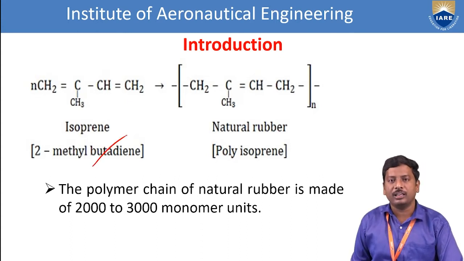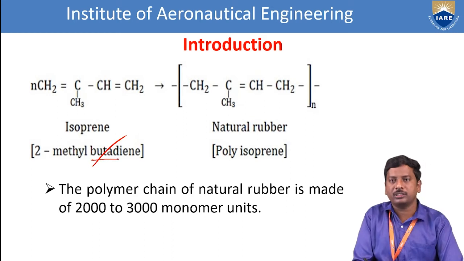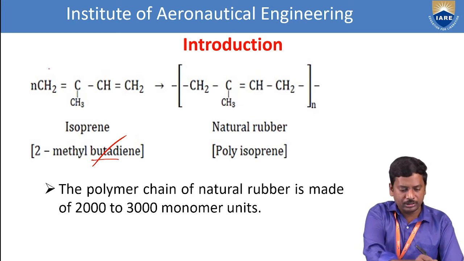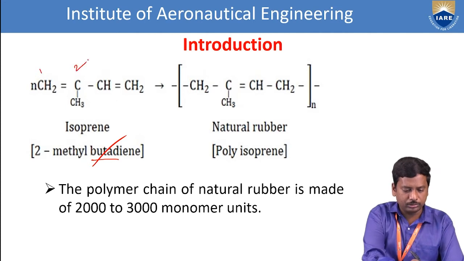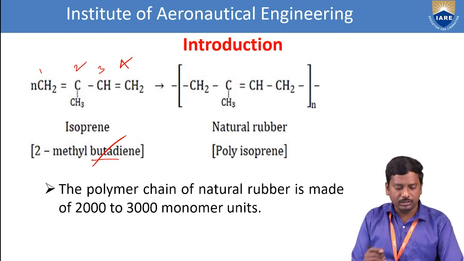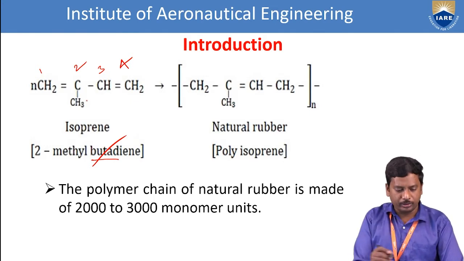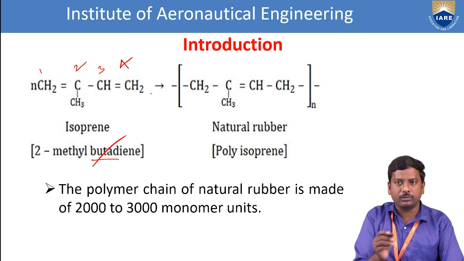So what is the backbone of the carbon? Buta. Buta means how many carbons? 4 carbons present in the chain: 1, 2, 3, 4. So we substitute the methyl group at the second position. That means 2-methyl and butadiene. Buta means 4 carbons, 1, 2, 3, 4 units.